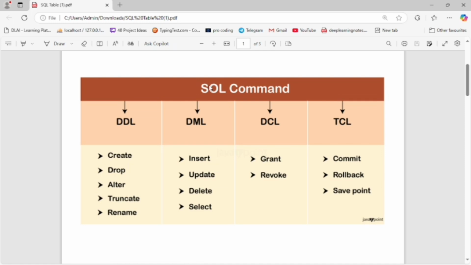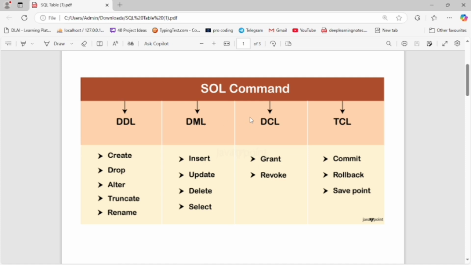Now let's understand the SQL command hierarchy. First is DDL. DDL stands for data definition language. It works on the table and defines the structure of the table. Now let's understand DML. DML stands for data manipulation language. It works on the data, and it totally works on data manipulation.